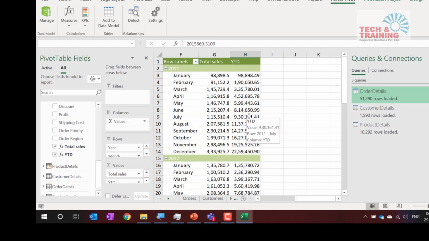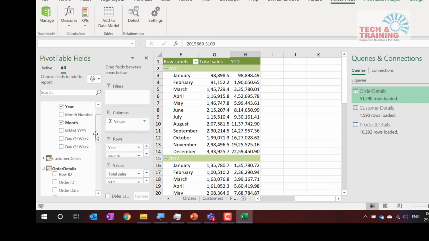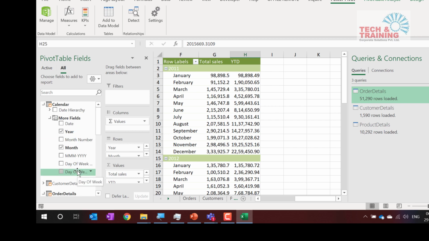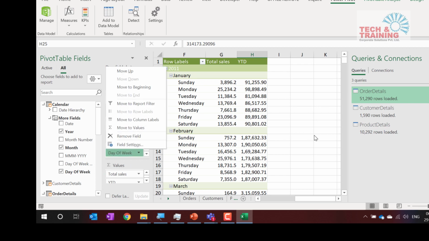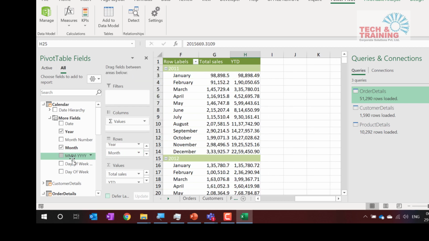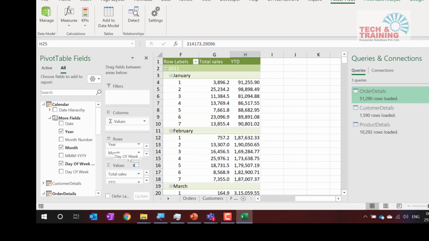Likewise, if you need MTD, let me show you MTD also. It's very simple. Is it day of week? Let me see if that is the date. Oh, that gives me Sunday, Monday, Tuesday. One second. Let me remove it and add something else. This should be the day.